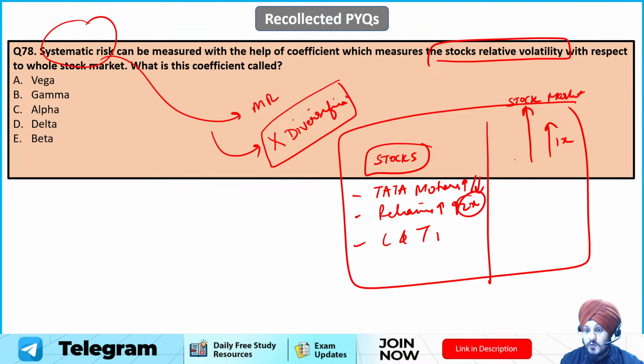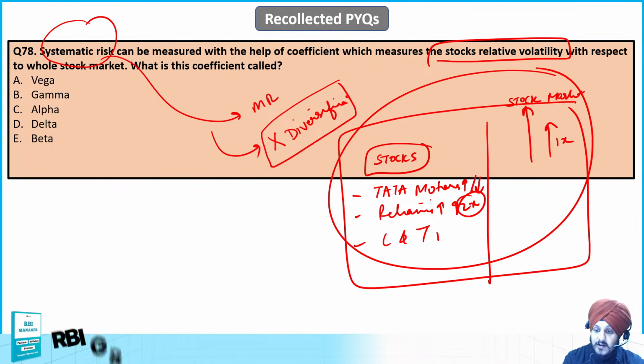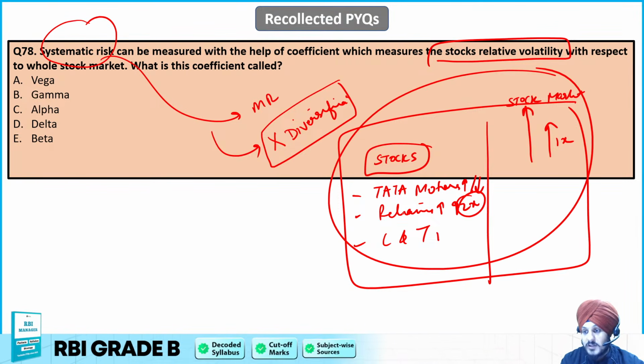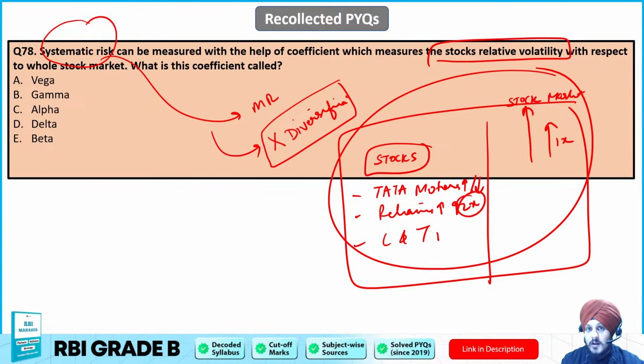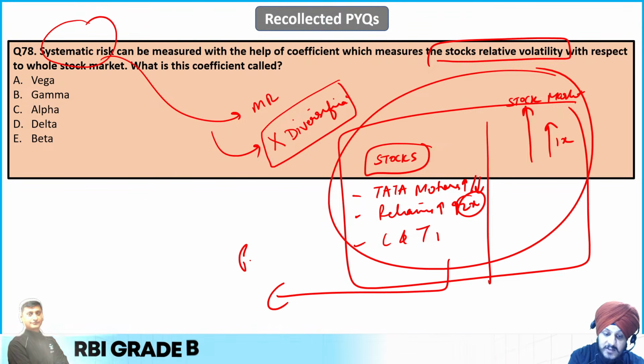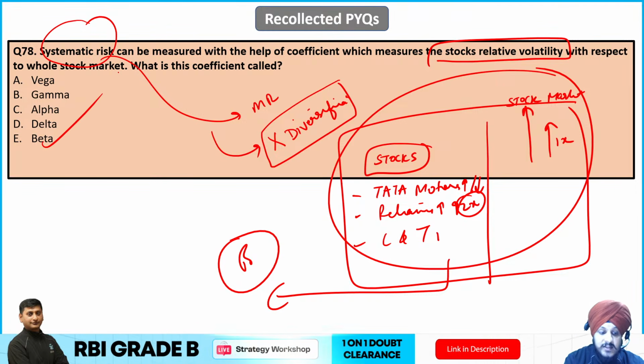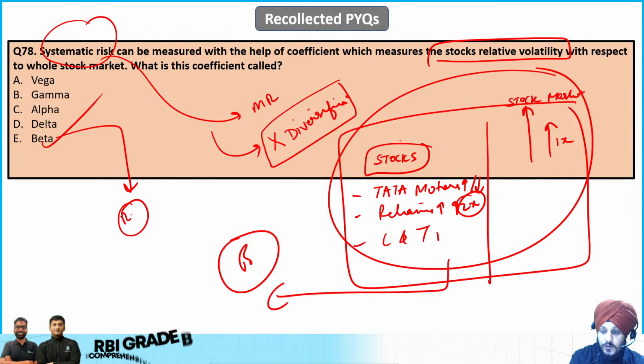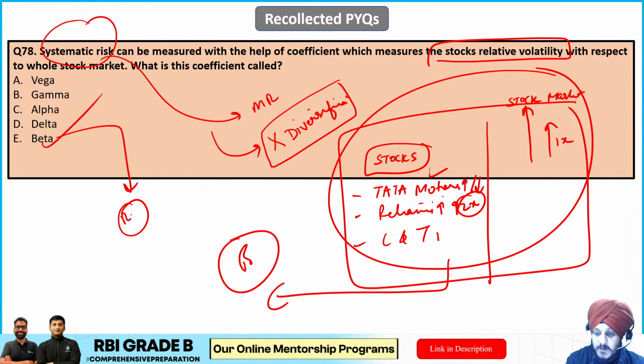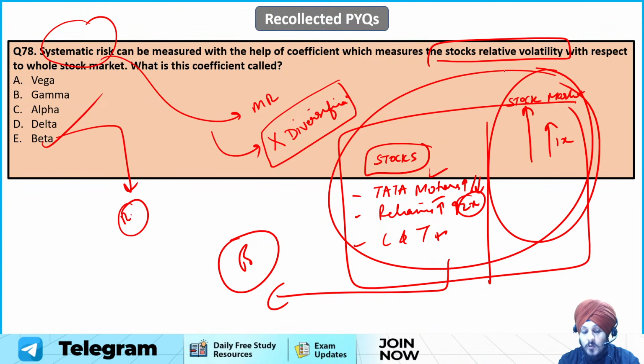So that could happen. This entire measurement of how different stocks are moving in context to the performance of the stock market is measured with the help of what? It is measured by beta. So the beta coefficient is there. Beta is that coefficient that basically measures the relative stock market, meaning the investments that you have done as compared to the entire stock market, the whole stock market that is there.